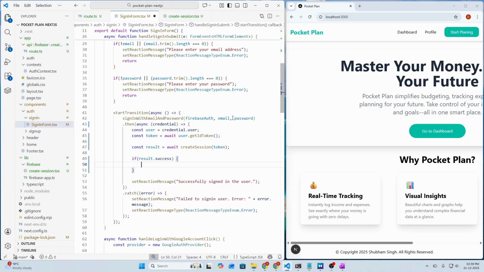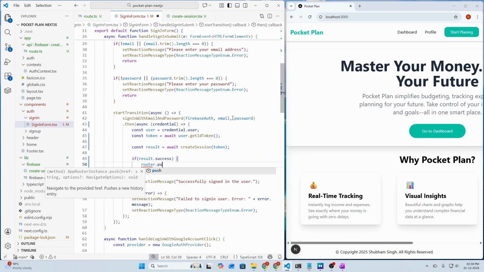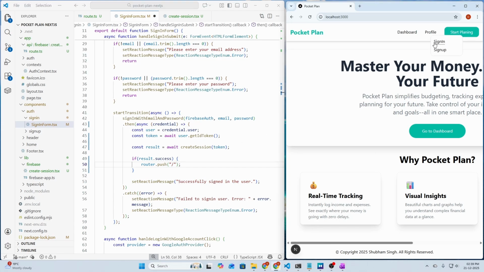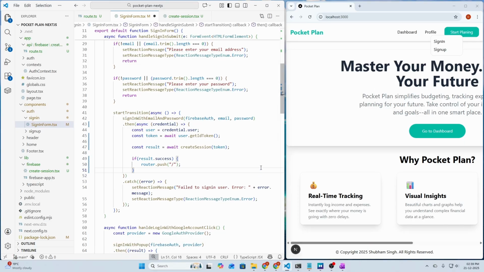So if result is success, we need to router.push to the home page, that we are successfully logged in, and our profile will update to log out or sign out. So let's actually remove this success message here because we don't need it anymore.